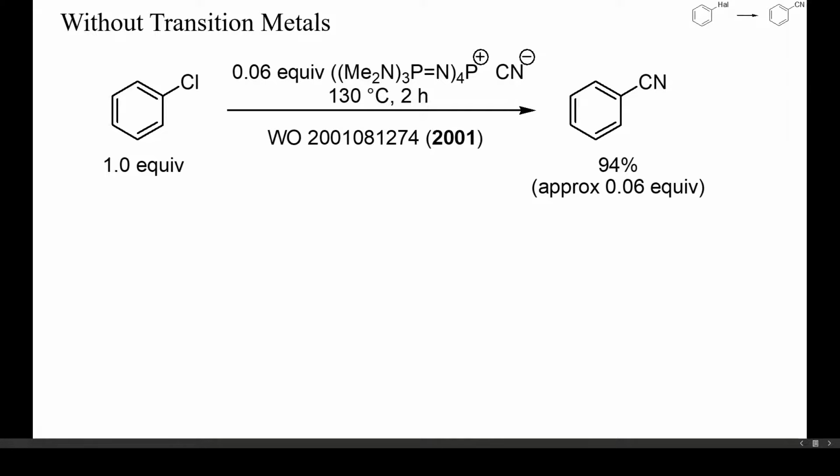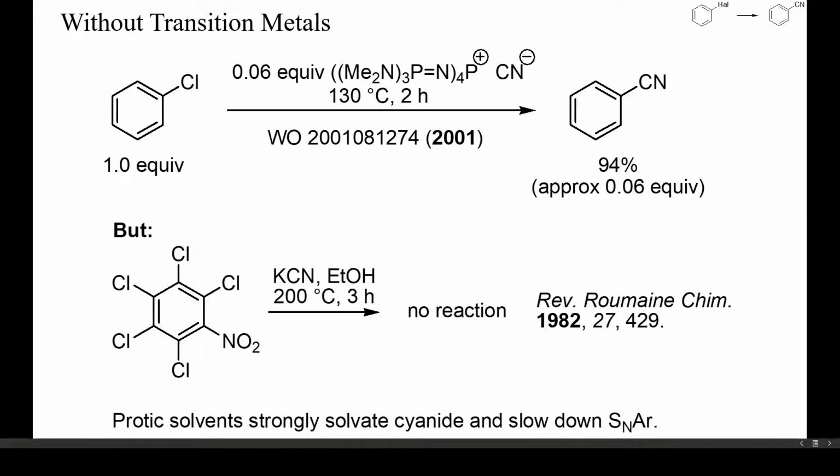In this example, a bulky phosphonium salt was used to dissolve cyanide in chlorobenzene, and at 130 degrees Celsius the substitution was complete after 2 hours. A similar reaction with pentachloronitrobenzene in ethanol, however, did not proceed at all, not even at 200 degrees Celsius. Solvation by the protic solvent completely shielded the cyanide anions and kept them from adding to the electron-deficient nitroarene.